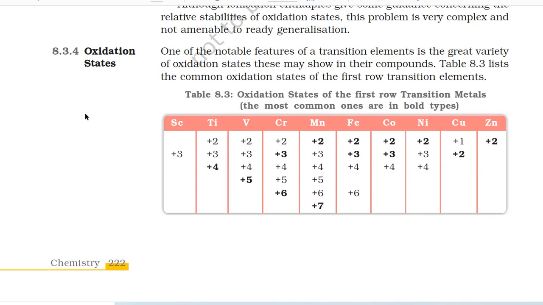8.3.4 Oxidation states. One of the notable features of the transition elements is the great variety of oxidation states these may show in their compounds. Table 8.3 lists the common oxidation states of the first row transition elements. Table 8.3: Oxidation states of the first row transition metals. In brackets, the most common ones are in bold type.